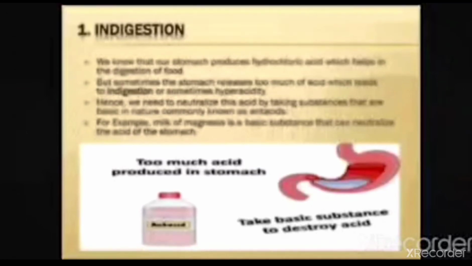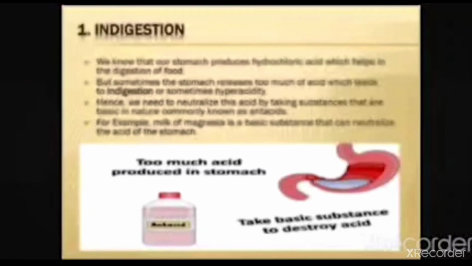But sometimes when we eat very spicy food, or too much food, too much acid is produced in the stomach, and that causes indigestion. Sometimes indigestion is painful, maybe with some stomach pain.